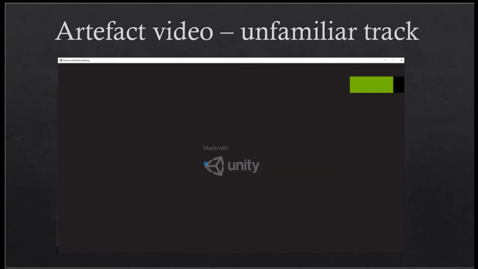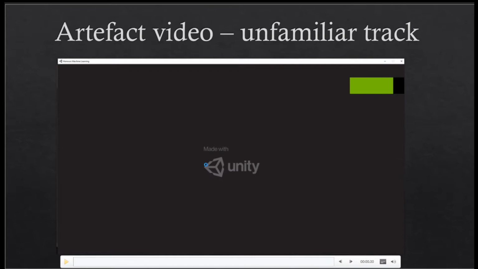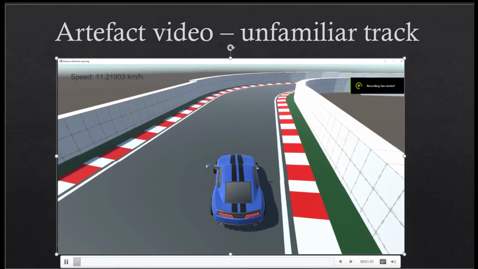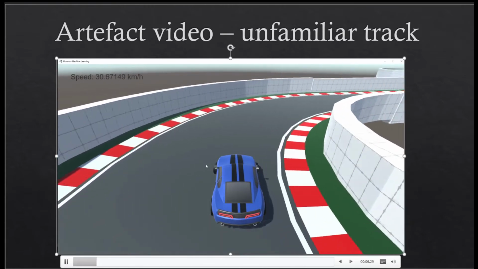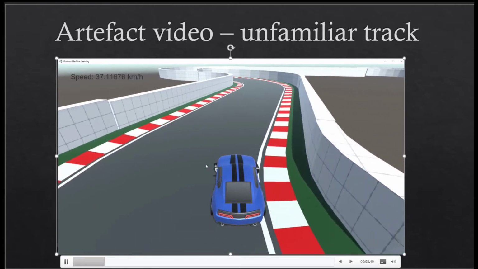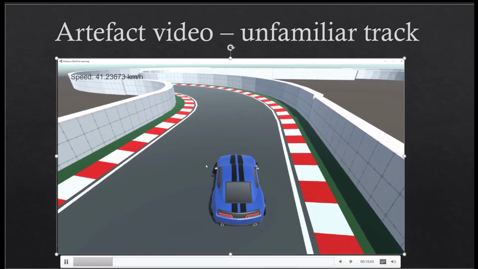In the second video, the most successful agent who completed the training track is tested on the unfamiliar evaluation track. The evaluation took 4 different phases. In the first phase, the agents were trained to drive on a track with right turns only and small straight areas.